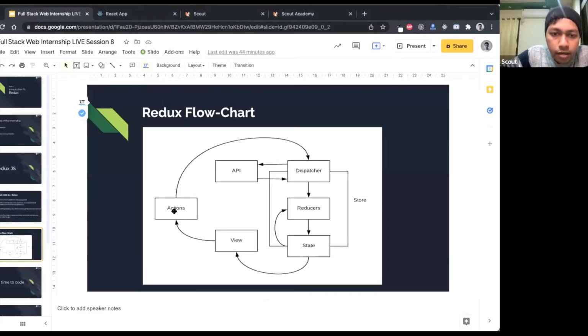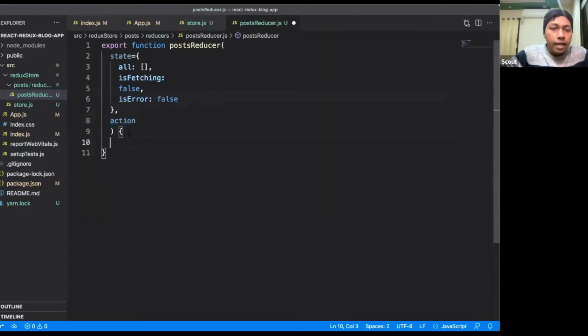From the view layer, say if you are building a cart application, there is an add to cart option, right? There is a delete from cart option, remove from cart, or you can also update the quantities for the items. So these are called actions: update cart, add to cart, remove from cart. And here inside this reducer definition, for every action we have to define what kind of data should be present for every action.